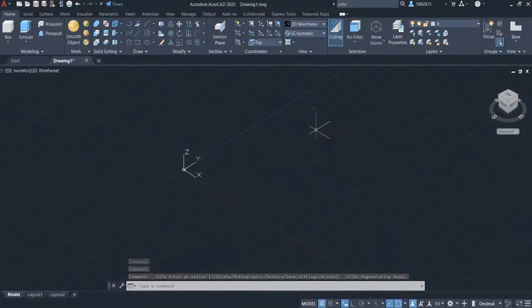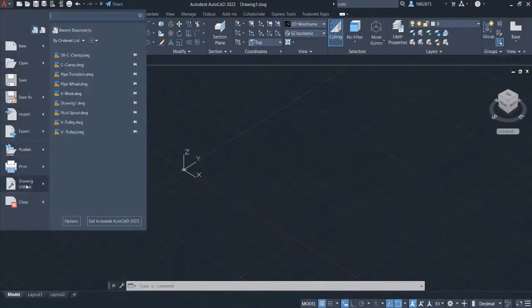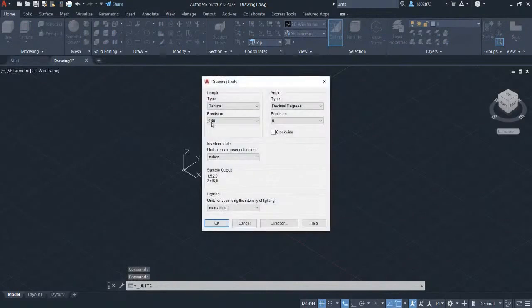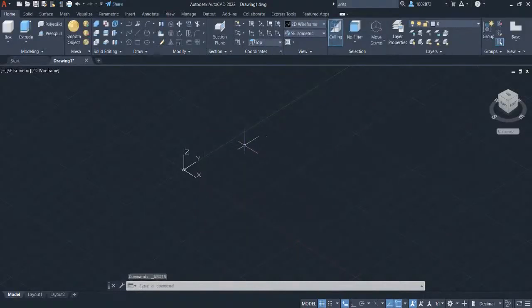Let us first change the units to inches. To change the units, head over to application menu, select drawing utilities, and select units. The drawing units panel will appear. We will change the type to decimal so we can specify the dimension in decimal places. Change the precision to 2 decimal places, and let's change the units to inches. Click OK.